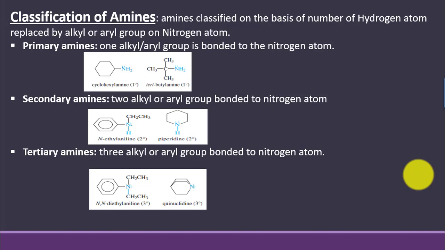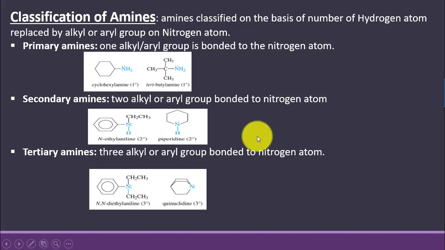Primary amines. When one alkyl or aryl group is bonded to the nitrogen atom, we call it a primary amine. Secondary amines: when two alkyl or aryl groups are bonded to the nitrogen atom, it is called a secondary amine. These alkyl or aryl groups can be the same or they can be different.